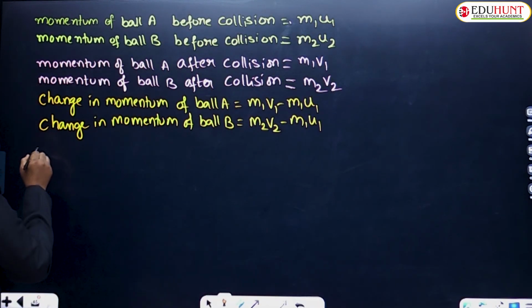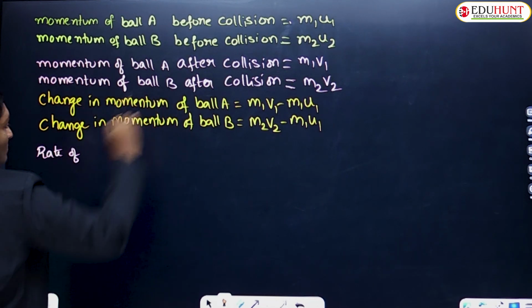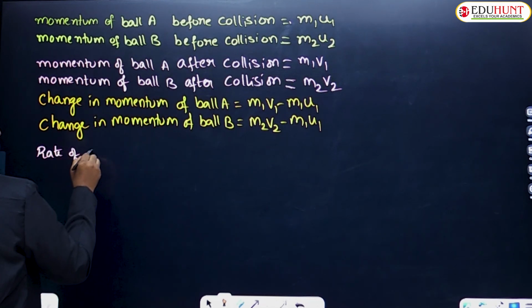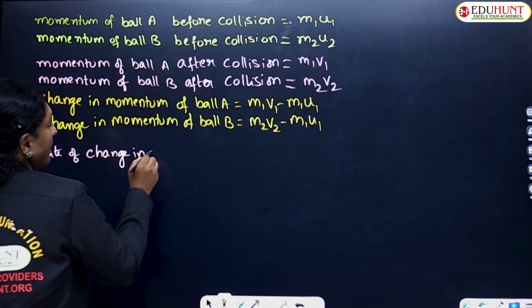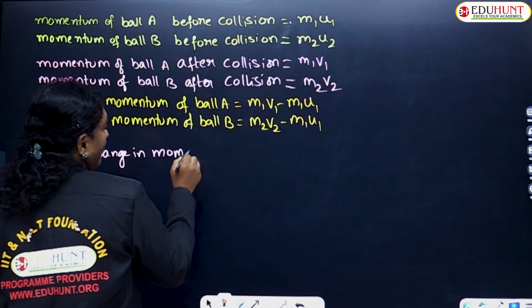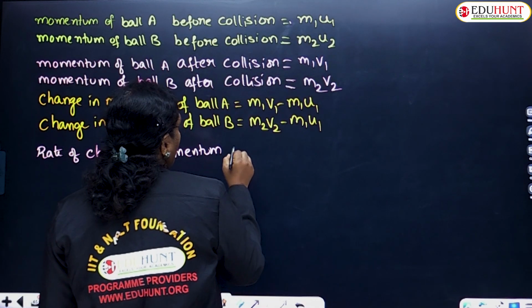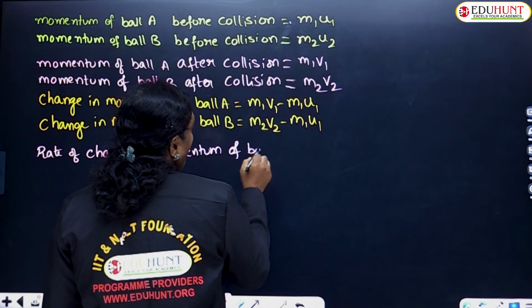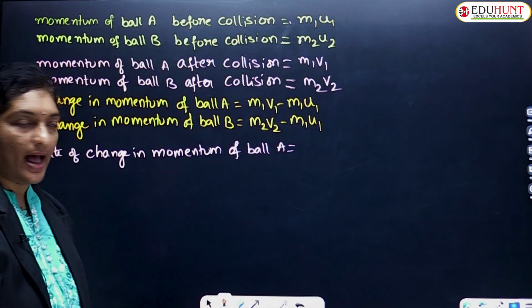So what is that? The rate of, this is change in momentum. Now I am trying to calculate the rate of change in momentum, again for the first ball A as well as for the second ball B. Rate of change of momentum of ball A. Rate means with respect to time you have to consider.